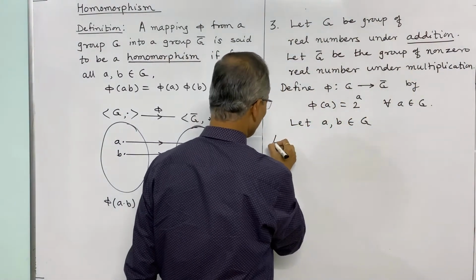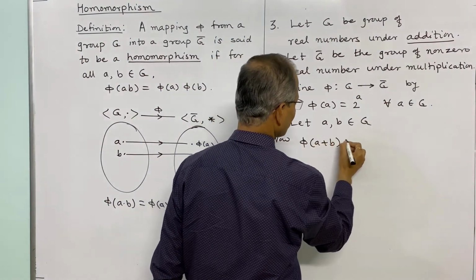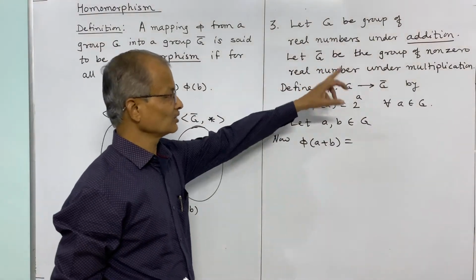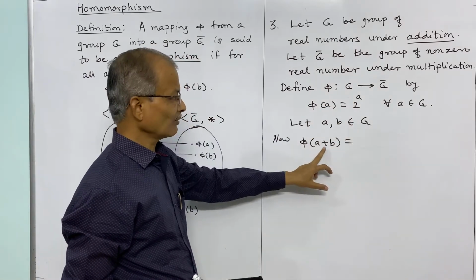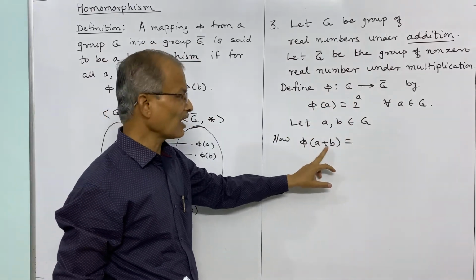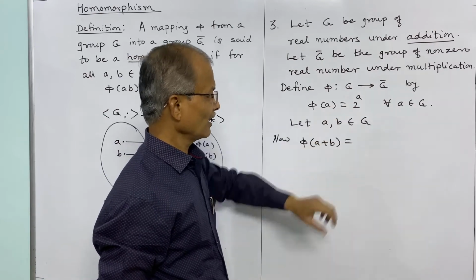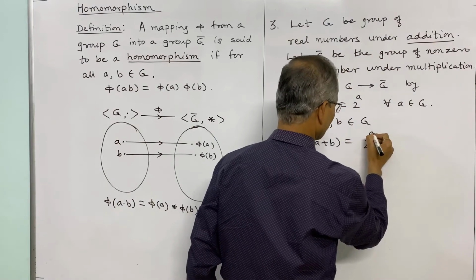Now phi of a plus b is equal to, what will be the image of a plus b under addition? G has binary operation addition. By definition phi of a is equal to 2 to the power a, and therefore this will be 2 to the power a plus b.